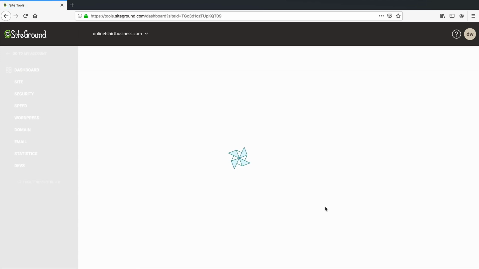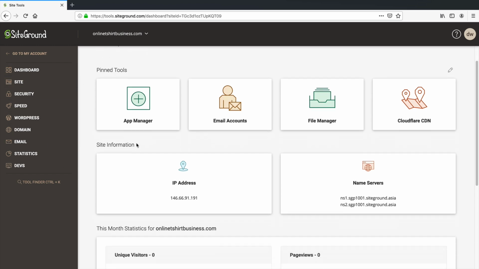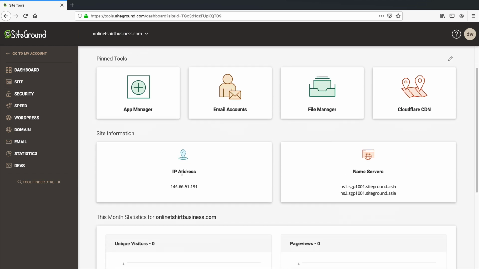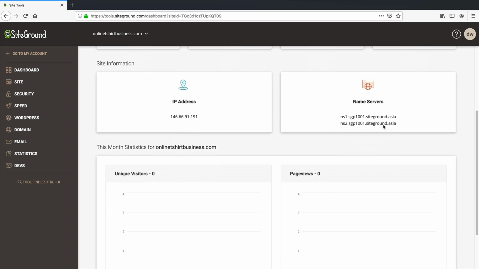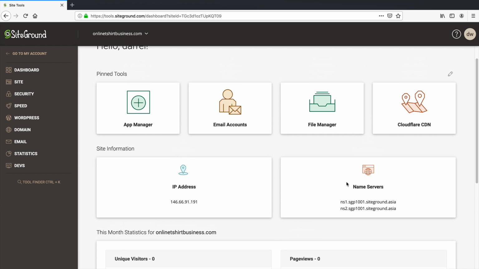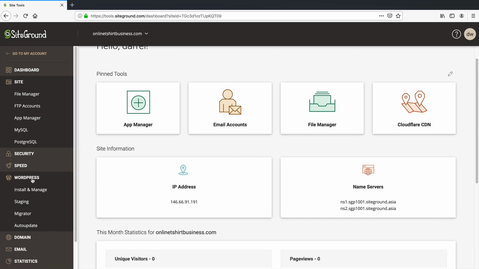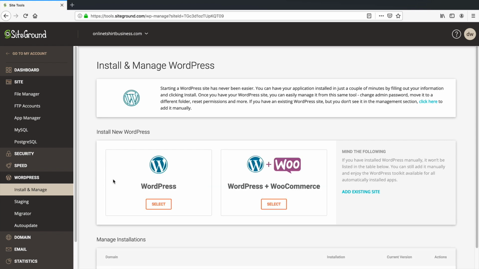All right. So now this is the new interface that they have right here. This is basically your customer portal. Here's your IP address. These are your name servers. You don't need to know this information right now, especially for beginners, but later on down the line, you might want to use that. Right here, you can see you have different options like File Manager, FTP account, etc. So right here, just click on WordPress and click on Install and Manage.